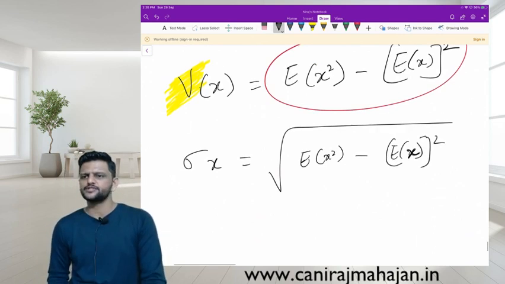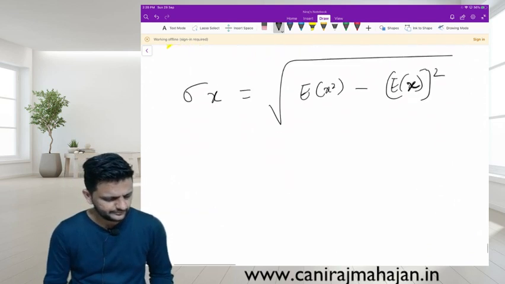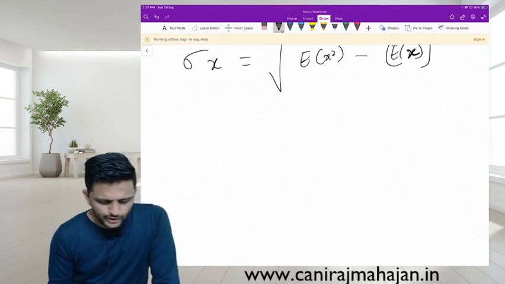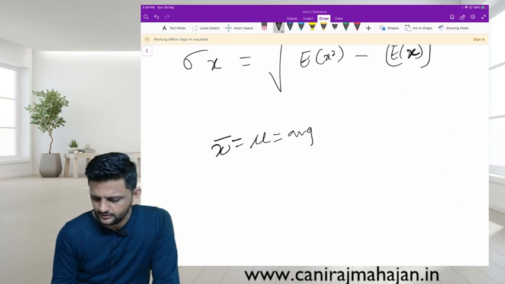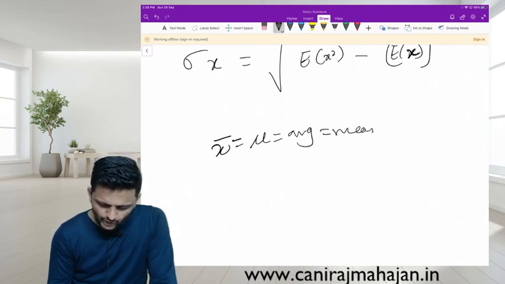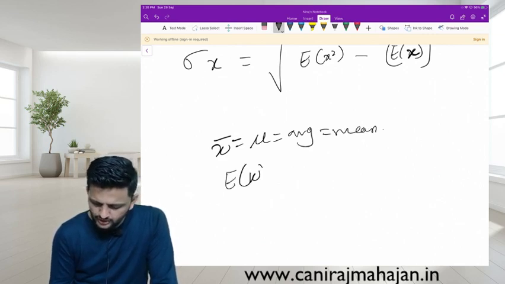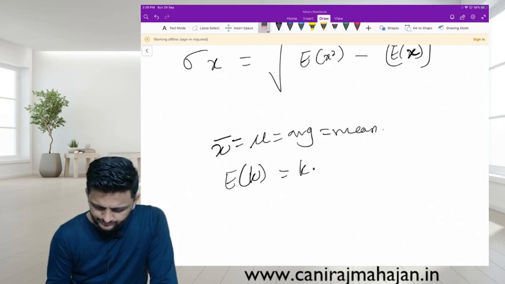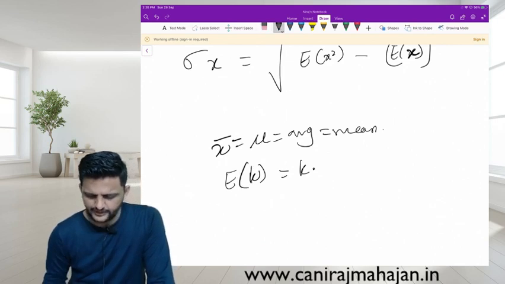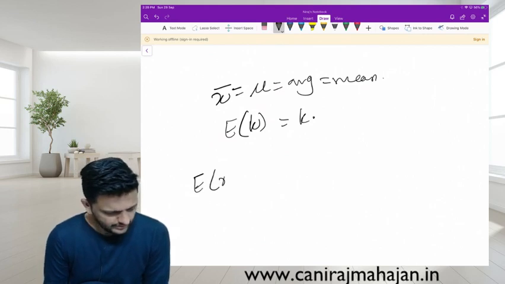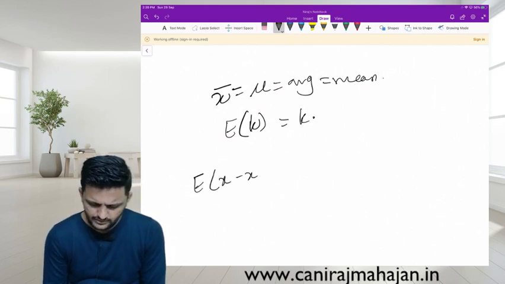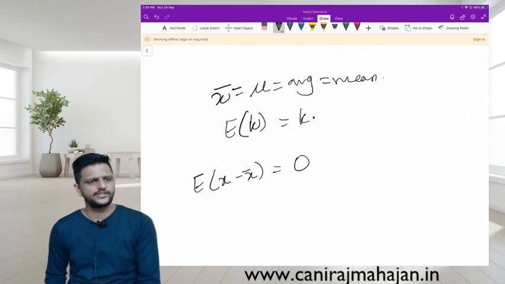Then what are the properties of expected value? Quickly tell me. E of x is also known as x bar, or mu, also average or mean. Then E of k, a constant, is the constant. Then E of x minus x bar is always equal to 0.